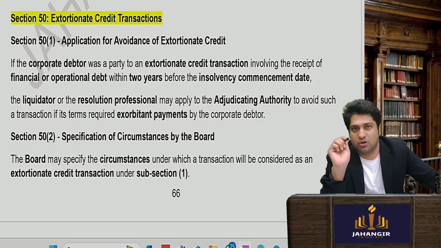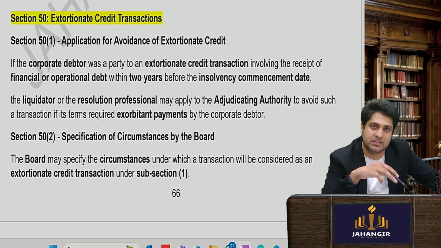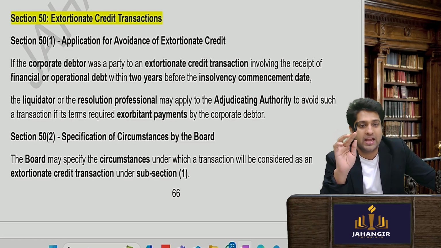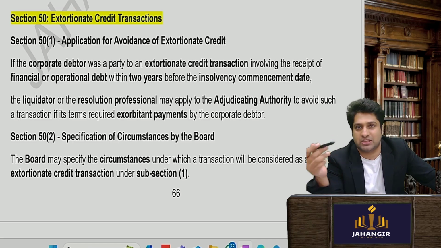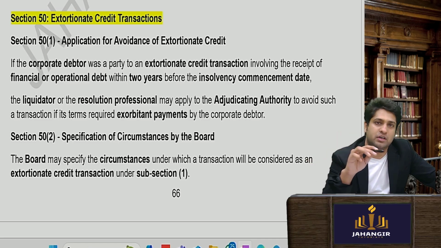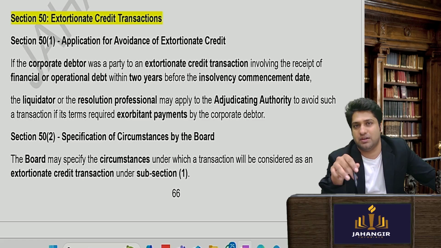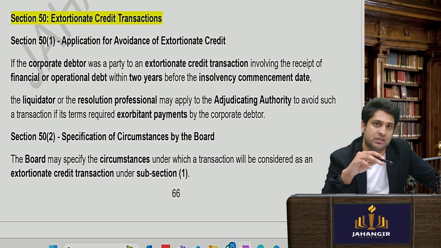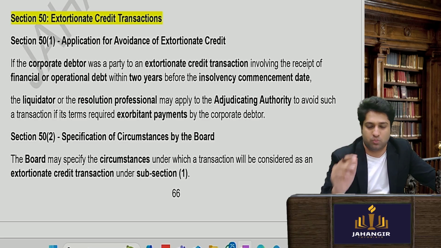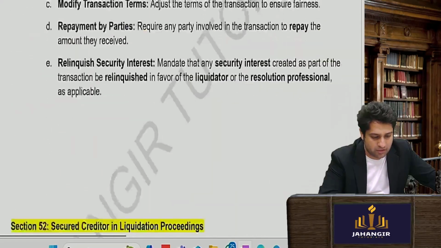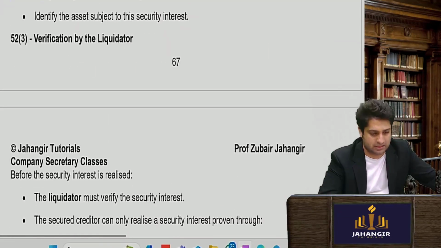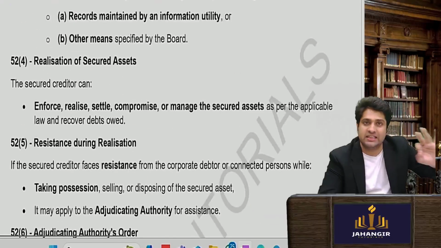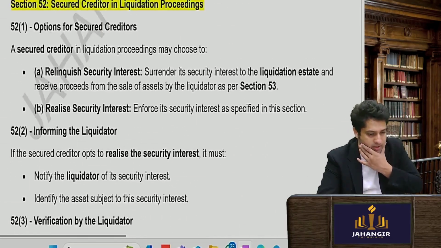That means an undervalued transaction has happened, so obviously there is a loss. So they will identify who has done this transaction and declare it to be void. Extortionate credit transaction means an unreasonable credit transaction has been done with the objective of ensuring that nothing is given to the creditors, to defeat the claims of the creditors. So this will also be declared void. Okay, and orders will be passed to restore the position, repay the payment, etc. So these three, just note down, that is also important.